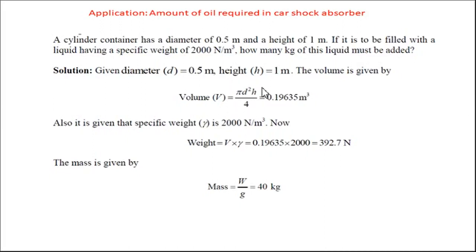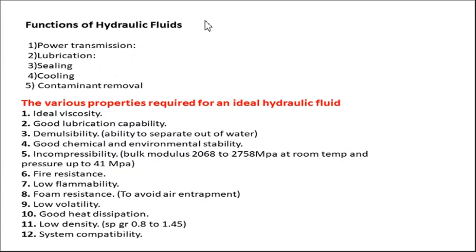You multiply that volume with the specific weight, which is given as 2000 Newton per meter cube. We will get the weight of the fluid which is required, and if you divide it by the gravitational constant, you will get the mass of the fluid which you need to put in. So this is a basic application of the principles which you have just seen.